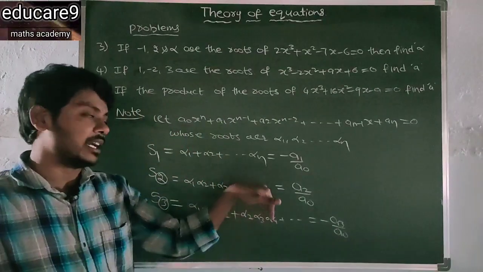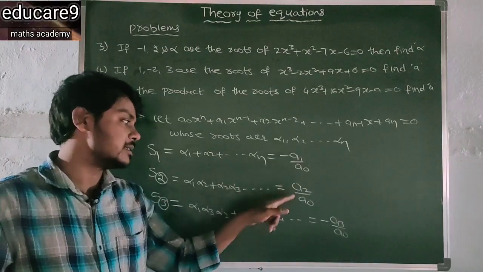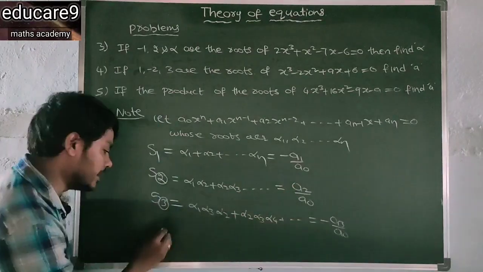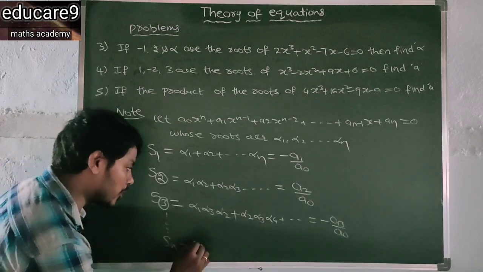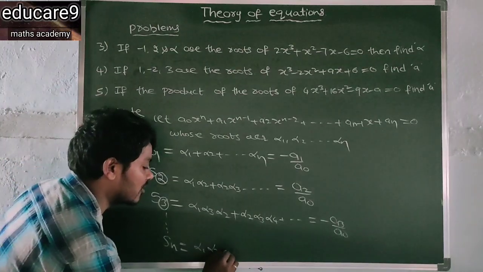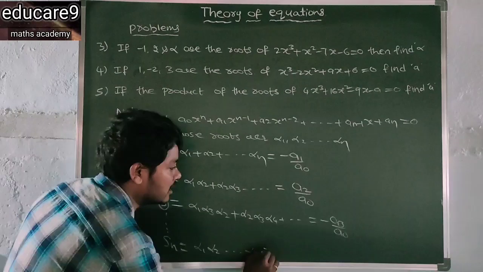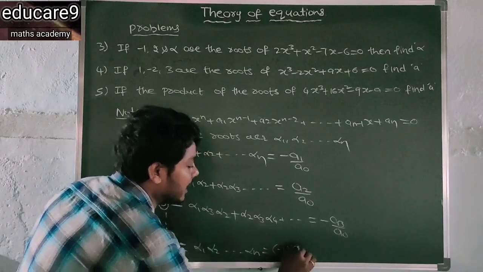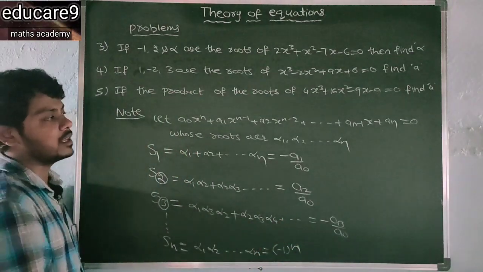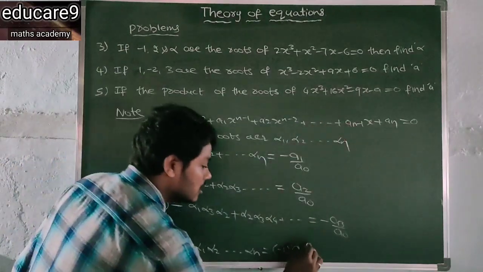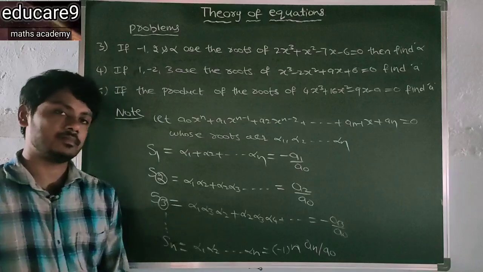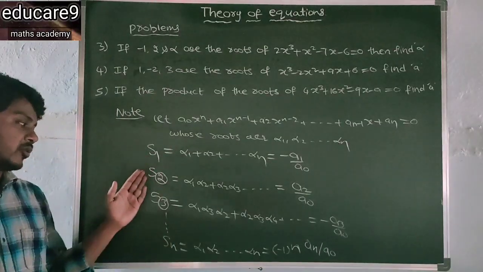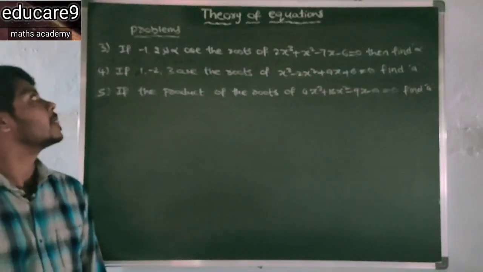So here you will get alternating signs: first minus, plus, minus, and so on. Sn denotes the product of the roots, that is alpha 1 alpha 2 ... alpha n. In this case, we have to write minus 1 to the power of n times the last coefficient, that is an by a0. Okay, so these are S1, S2, S3, Sn.